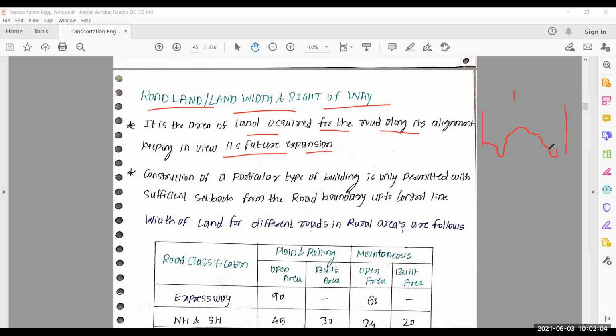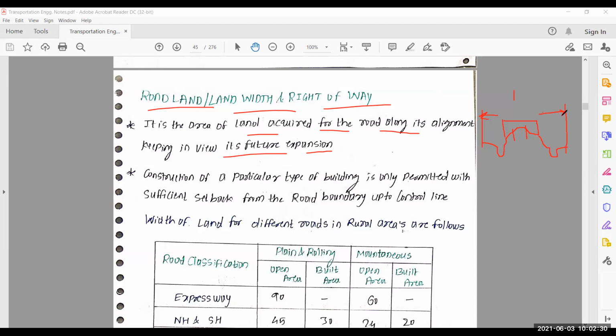Here we connect with our road boundary. So between, this is your shoulder. So this is your width of formation. This is your width of carriageway. This is your road land. So that means it is the summation of width of formation and road margin.